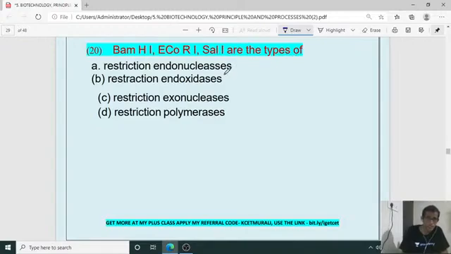Restriction endonuclease, restriction endoexidase, then restriction exonucleases, restriction polymerases. Which is the right one? Restriction endonucleases. Different types of restriction endonuclease, for example BamHI, EcoRI, SalI, etc.